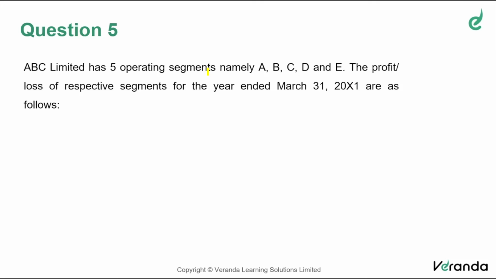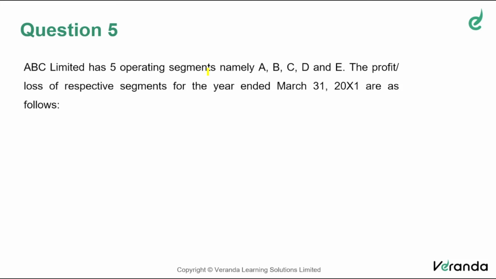So when you come across a problem like this, you have to first identify which are the operating segments. Then you have to find out among the operating segments which are reportable. For that, we have three criteria: revenue criteria, asset criteria, result criteria. And the threshold is very simple.